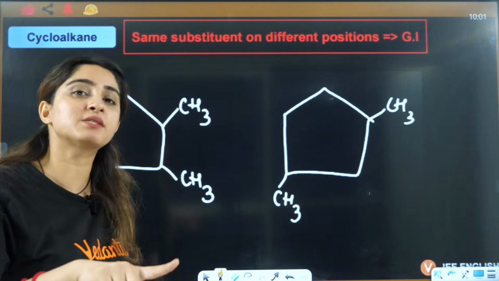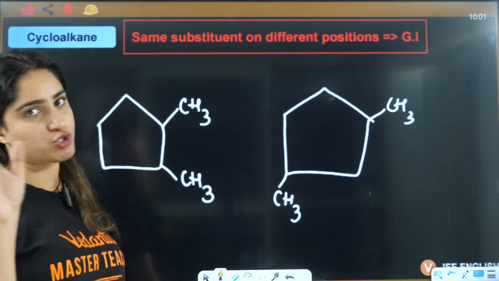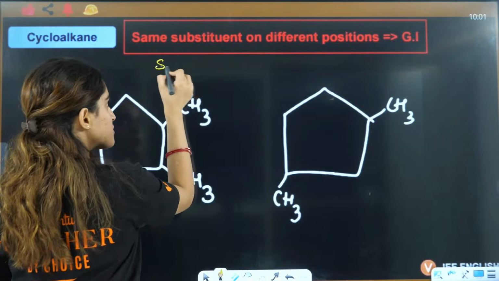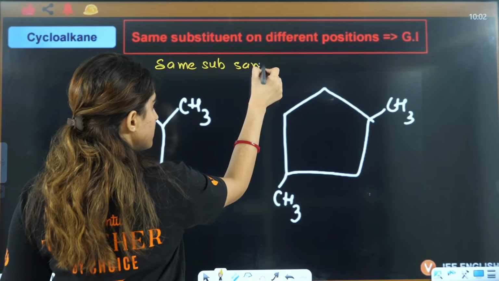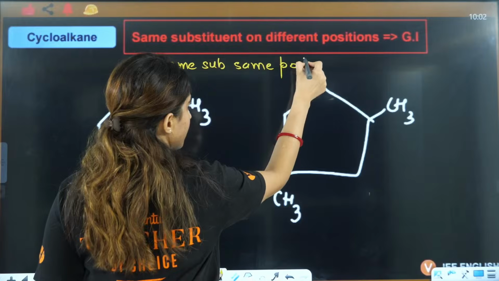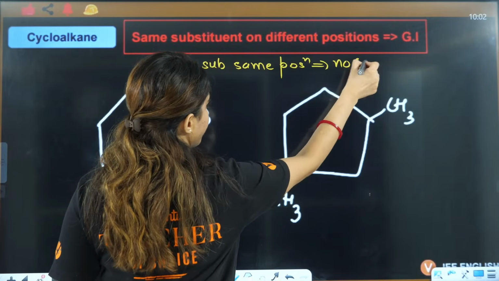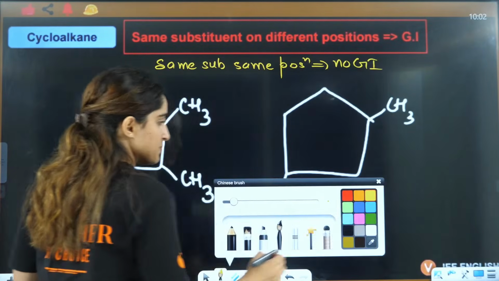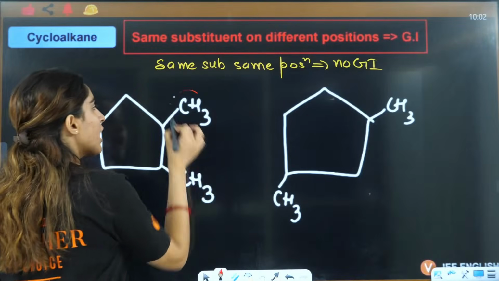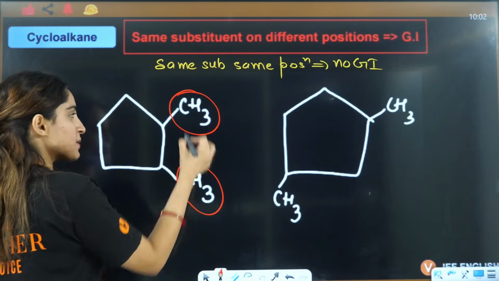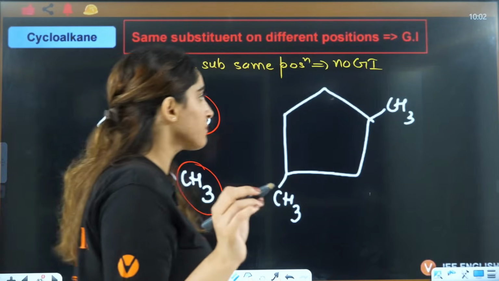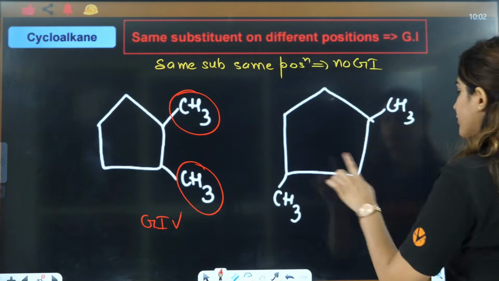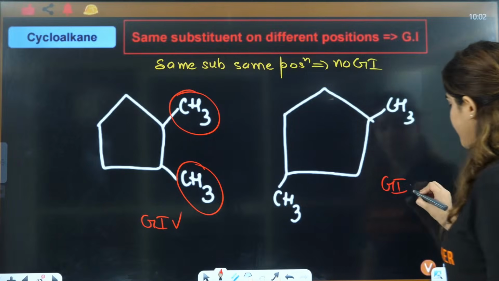If you have same substituent on same position, it will not show GI. Same substituent, same position, no GI is possible. So if you have same substituent on different position, it will show GI. This is a trick, okay? Same substituent on different position, it will show GI.